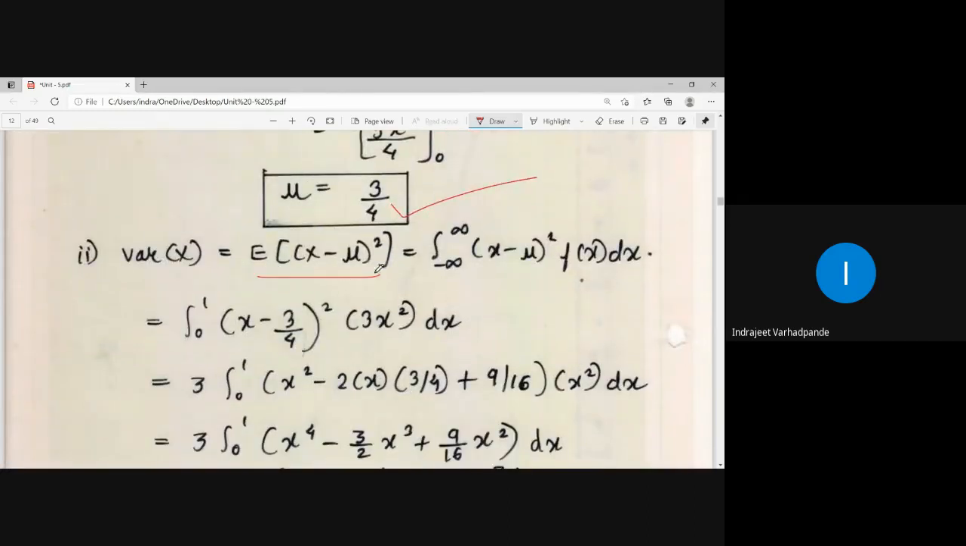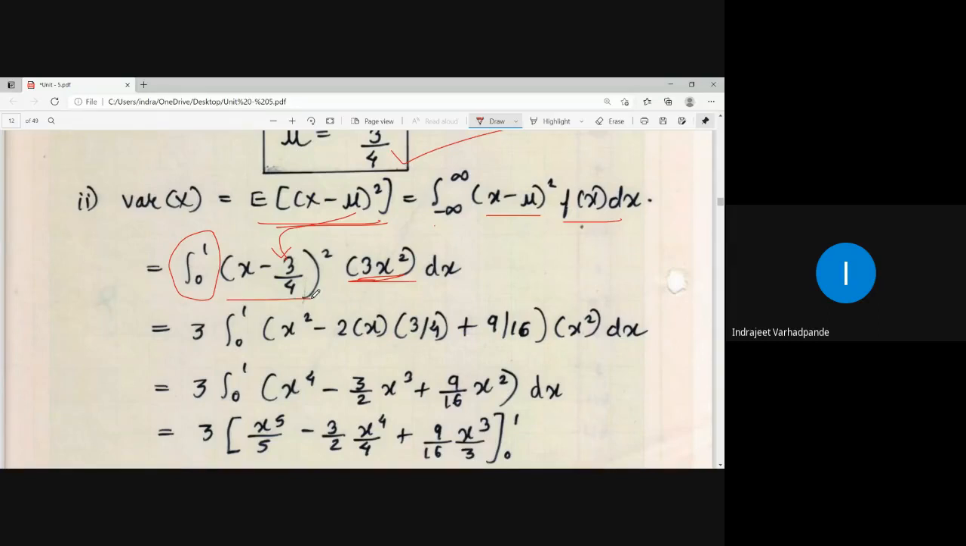Now I am going with the definition of the variance. The definition of the variance is expectation of x minus mu whole square. That is integral minus infinity to infinity of x minus mu whole square into f of x dx. Our limits of integration are between 0 to 1. Mu came out as 3/4. The function is 3x square. Expansion of x minus 3/4 whole square: a square minus 2ab plus b square. Take 3 outside, multiplied by x square.